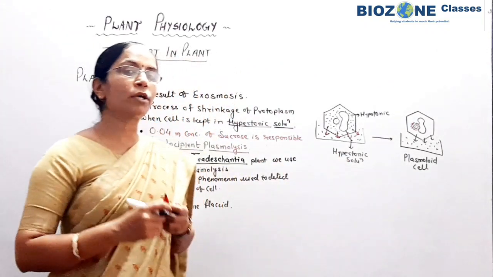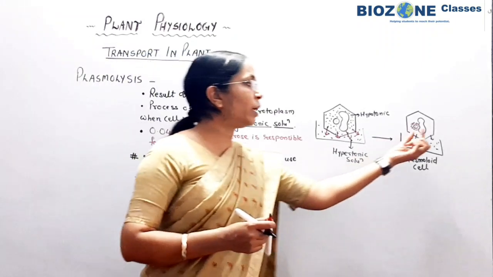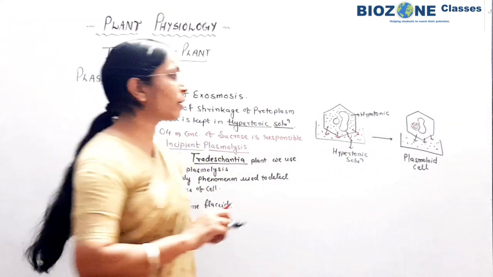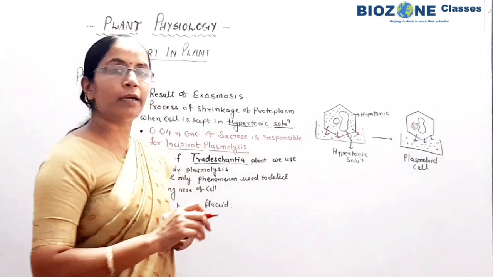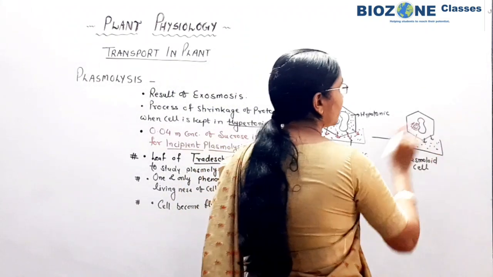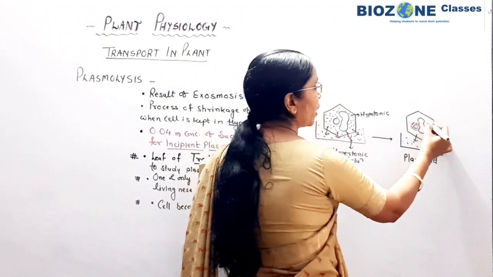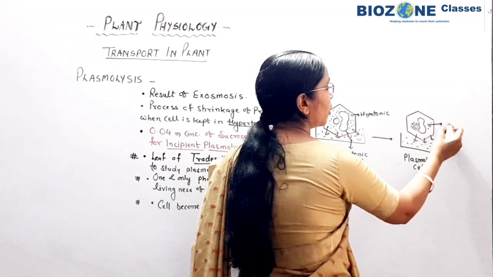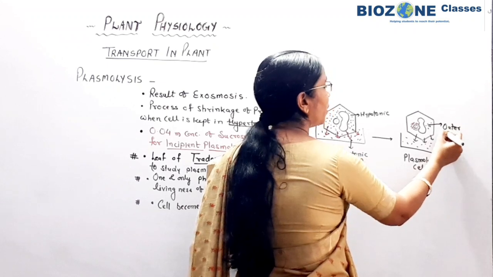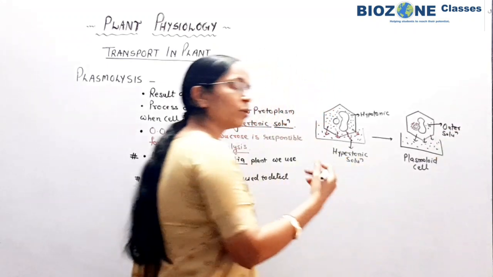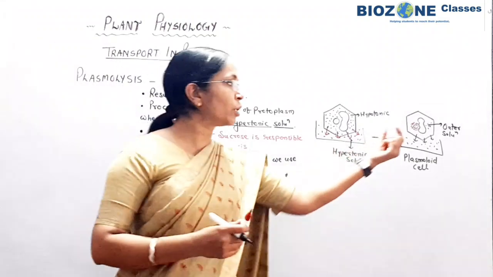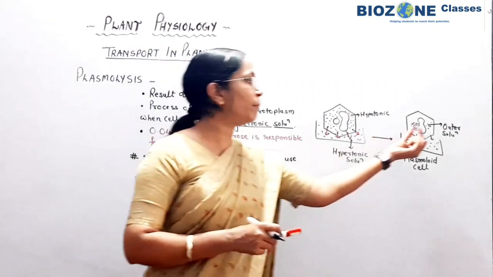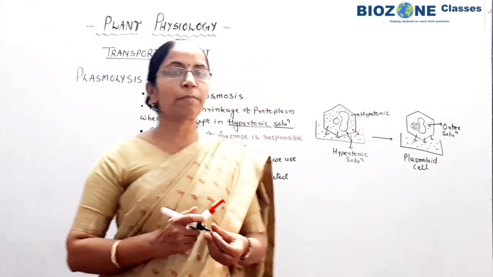Now the next question: what should be present in between the vacuole and plasma membrane of the cell? So here remember, this question is already provided in NCERT. So in between the plasma membrane and cell wall, the outer solution is present. Outer solution means what is present here now in the plasmolysed cell, you remember, simply the outer solution. Outer solution means the hypertonic solution is placed inside the gap between the membrane and cell wall. So this part you remember.